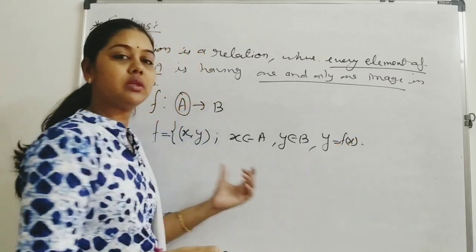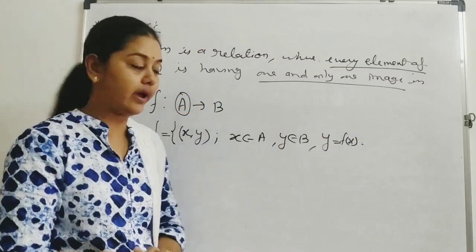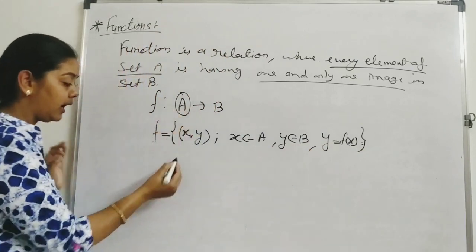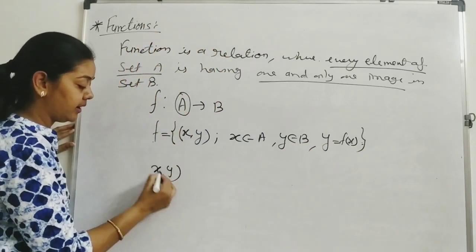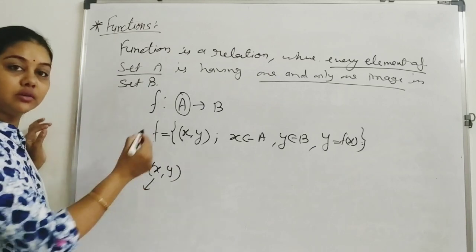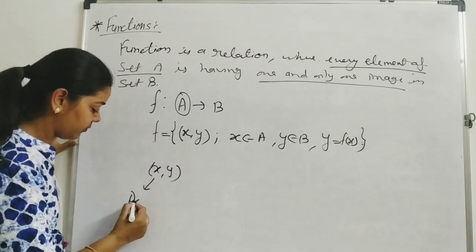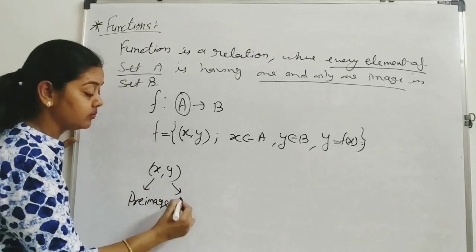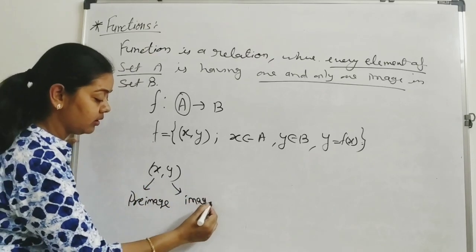It means some relation between x and y. This is called a function. Again, in this x and y, x is called the preimage, y is called the image.